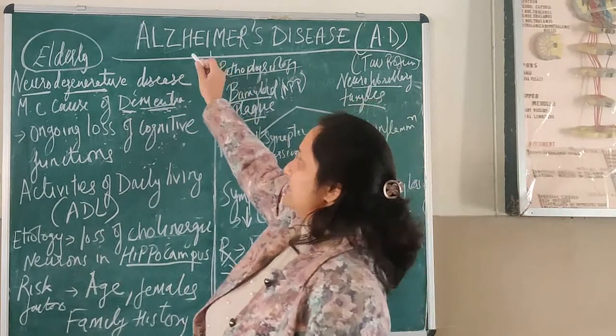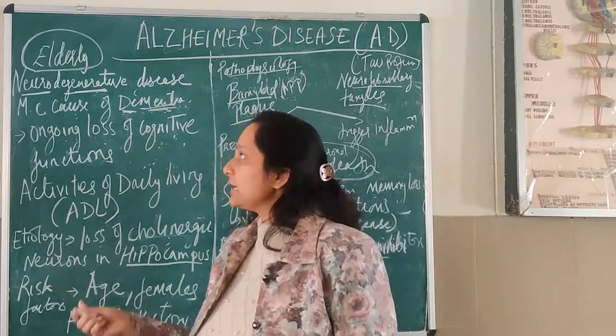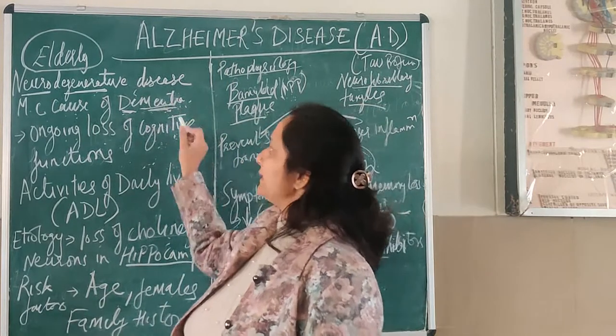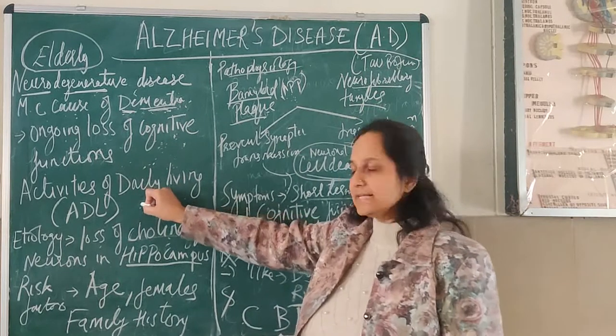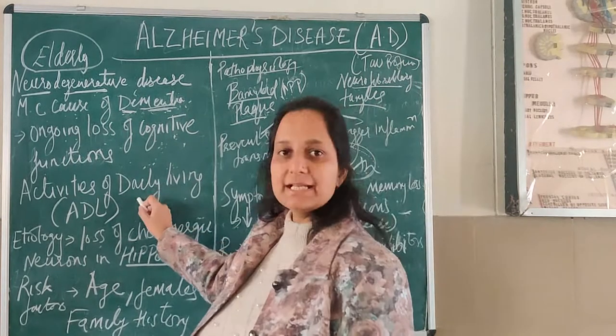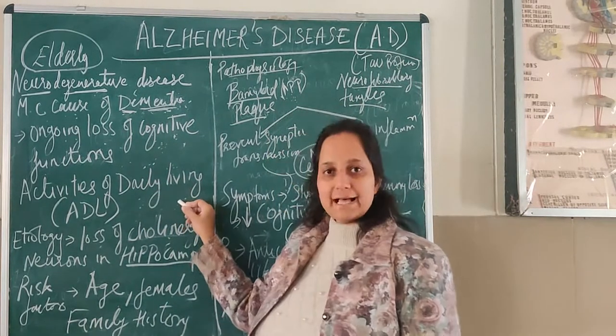Now this Alzheimer's disease is very serious as it evolves ultimately into dementia, hampering the activities of daily living. So the patients ultimately cannot perform their daily tasks.